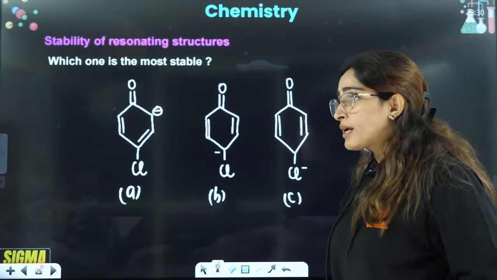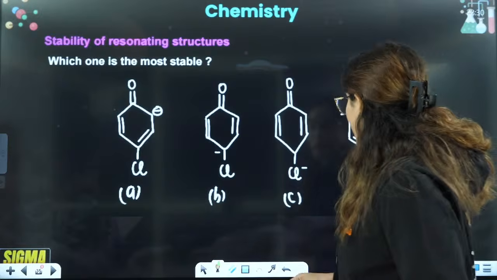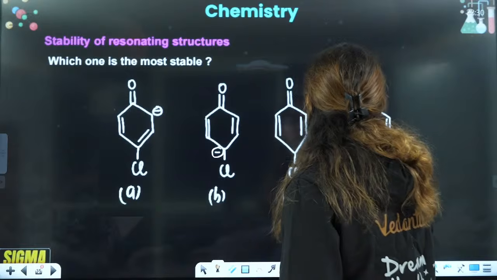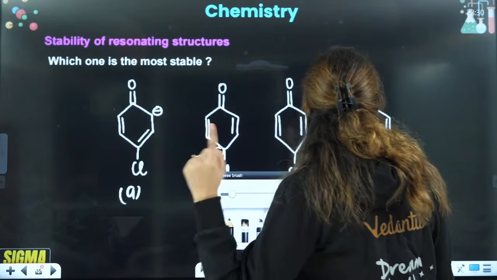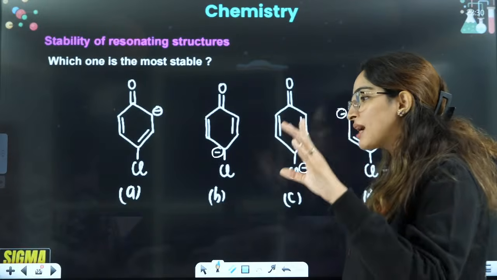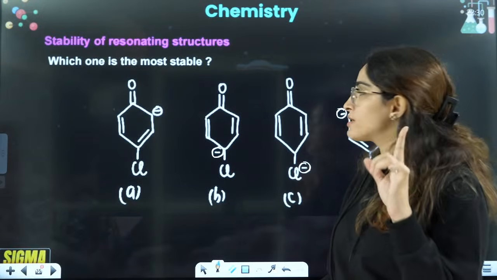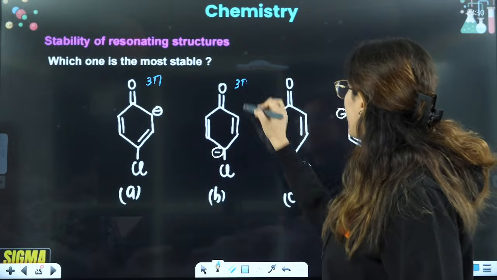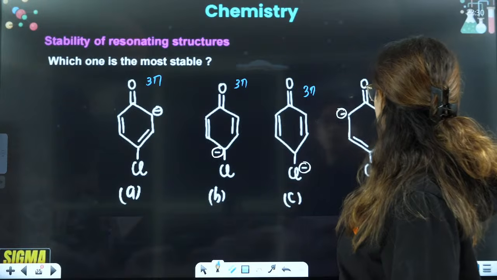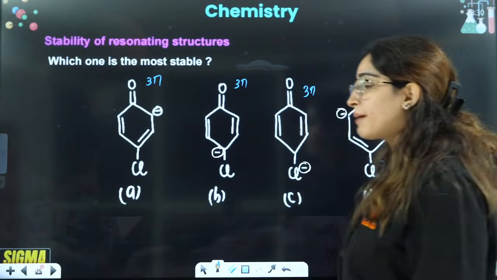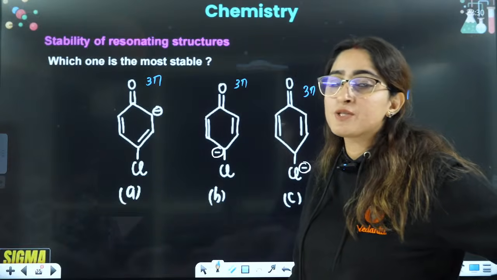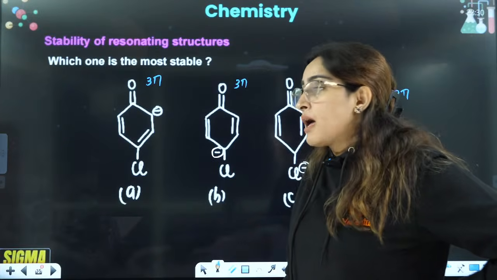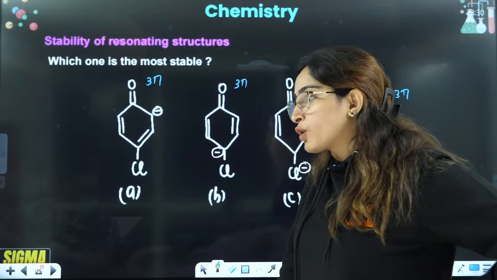No, right? There is no neutral resonating structure. I have not asked you a very big question, you can easily answer that. Which one is neutral? Ma'am, none of them is neutral, all of them are negative. So the second case was, if all of them are charged, then we'll see the number of pi bonds. Here you have 3 pi bonds, here also 3 pi bonds, here also 3, 1, 2, 3 pi bonds. So all of them have 3 pi bonds, which means based on pi bonds I cannot tell the stability here.